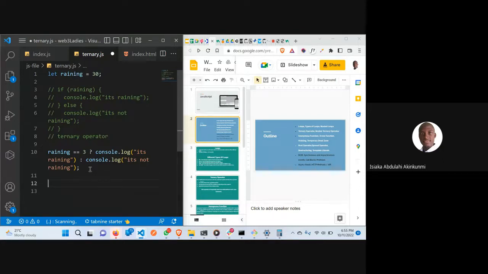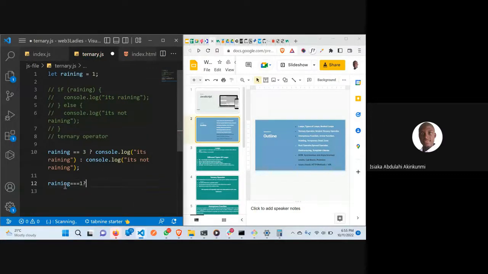Let's say now I want to do a nested one. If our raining equals 1, right?